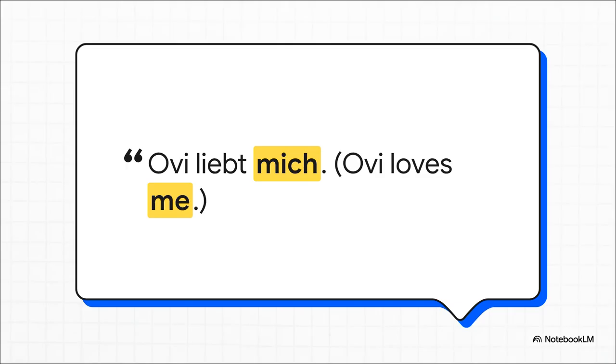Okay, let's go back to our original puzzle. Who is doing the loving here? Avi. So Avi is our subject, our doer. And who is receiving all that love? Me. That means me is the receiver, the direct object. So ich has to put on its receiver uniform, and it becomes mich. And just like that, case closed.